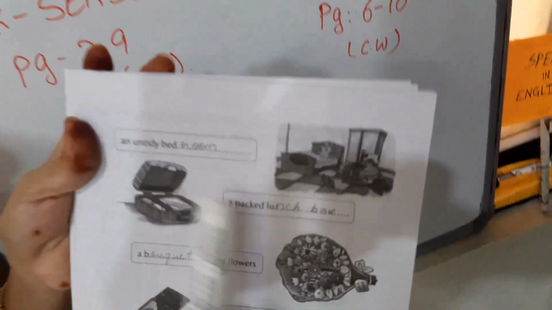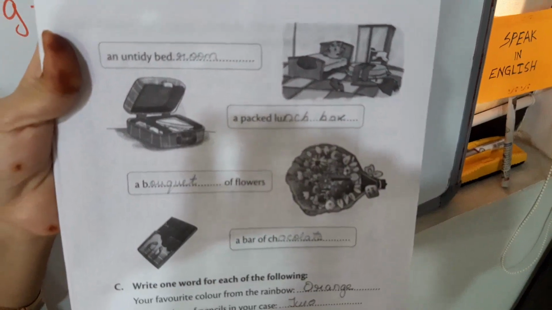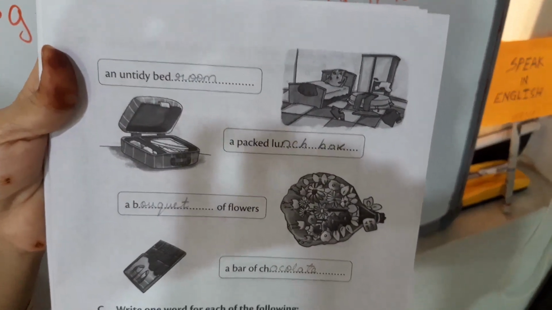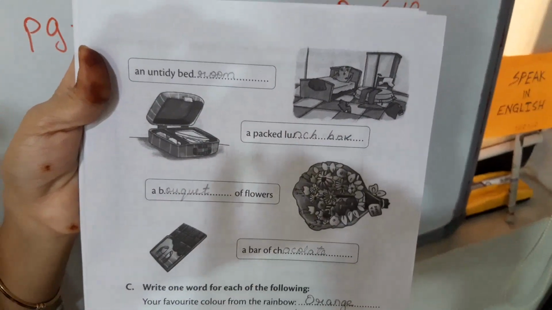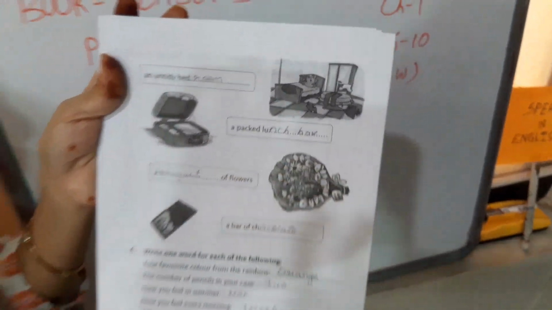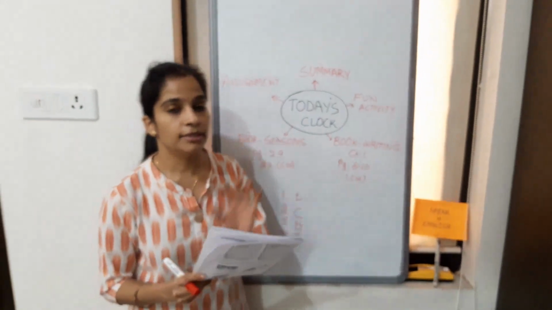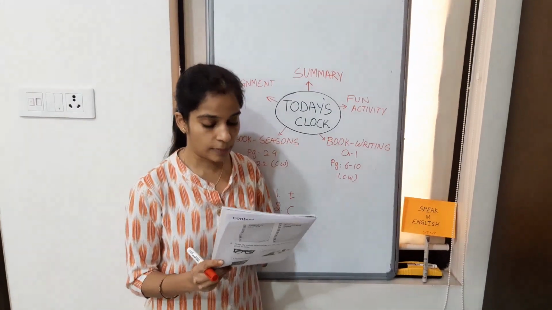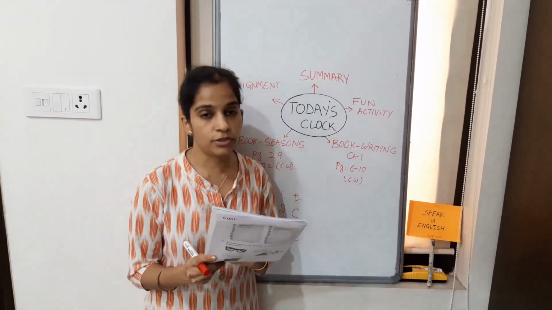We can see the answers. But you just see the pictures and write the answers, words. All these are words. Suppose LU is given, so NCH, lunch box. Let us go to the next exercise. As I said, this chapter is just dependent on words. So next, C1. Write one word for each of the following.